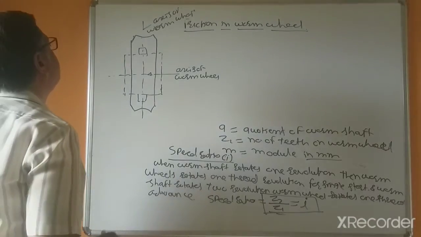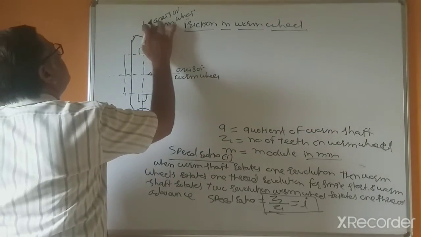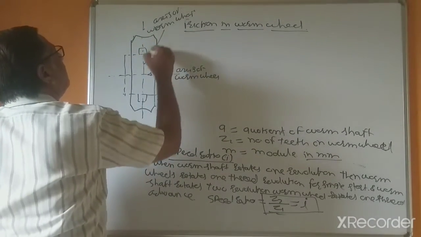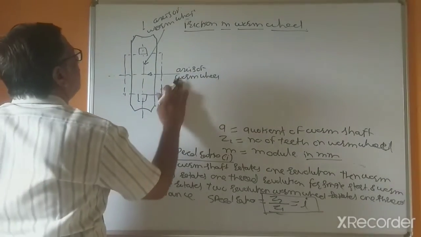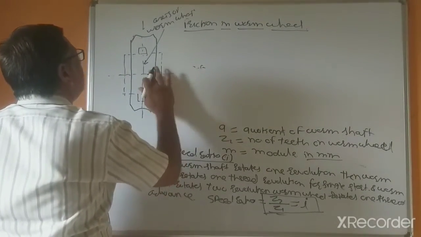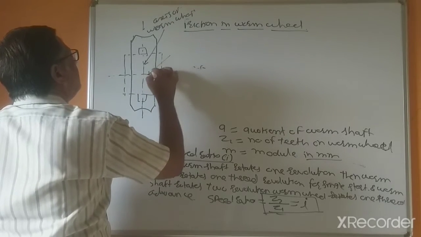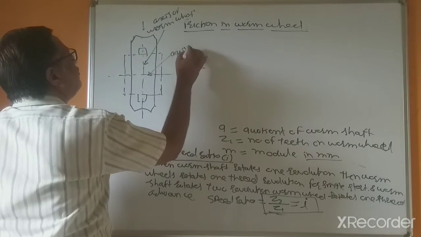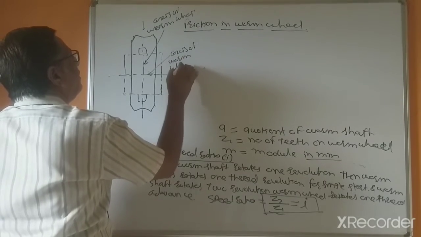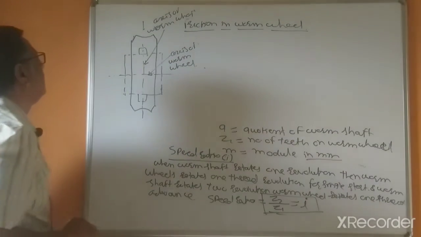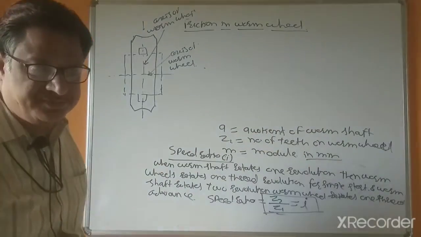So actually this axis is the worm shaft, and you can say this is the axis of the worm wheel.